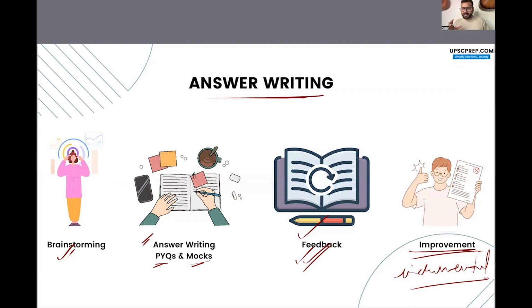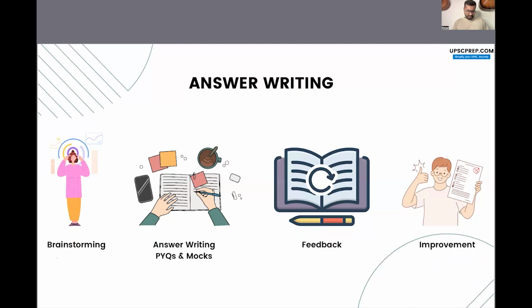Initial answer you will hate. I think there is no candidate who writes an answer the very first time and is very satisfied. Obviously, you are not going to write good answers. You'll hate your initial answers, but धीरे धीरे improvement, okay. Finally, you will reach that stage where in the mains examination, you will be able to write very good answers.